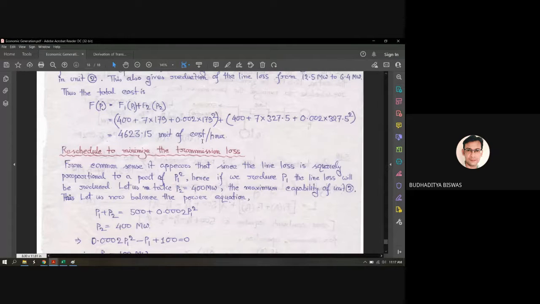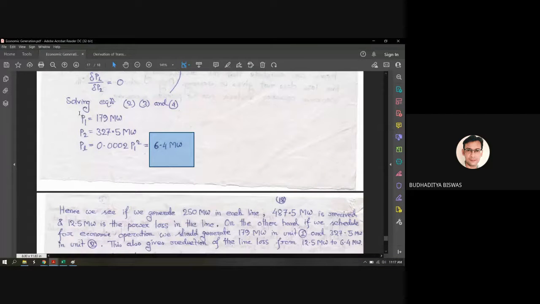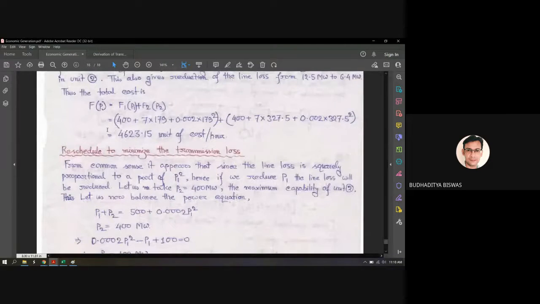Okay. So this is the answer of the first part: after applying the exact coordination equation, what will be the rescheduling of the load demand. The reschedule is that P1 should generate this amount, P2 should generate this amount, and while P1 and P2 are generating this electric energy, the transmission loss will reduce from 12.5 megawatt to 6.4 megawatt. And the total cost for this particular schedule is 4,623.15 units of cost per hour.